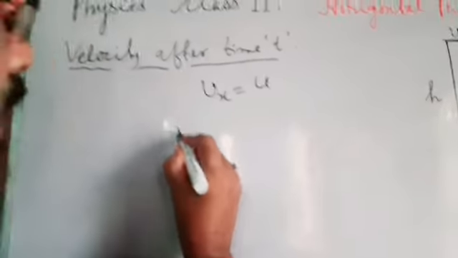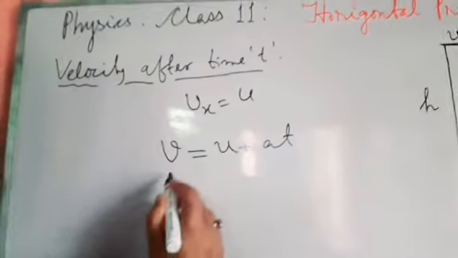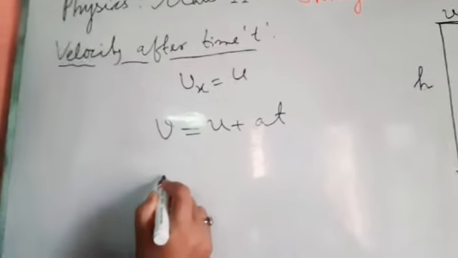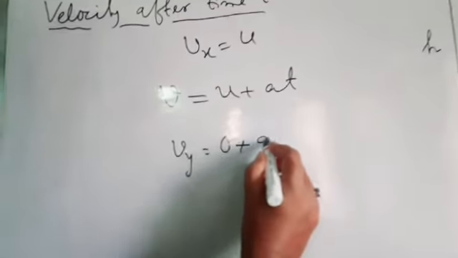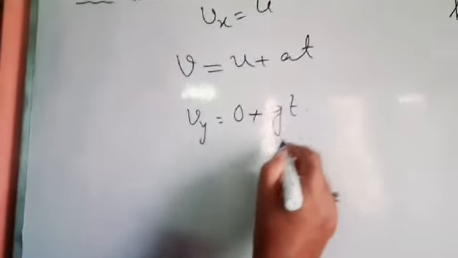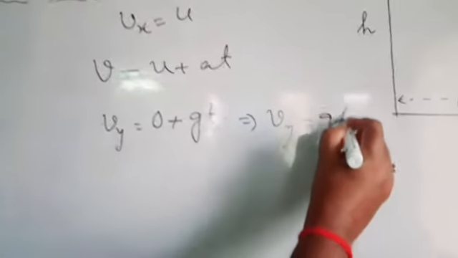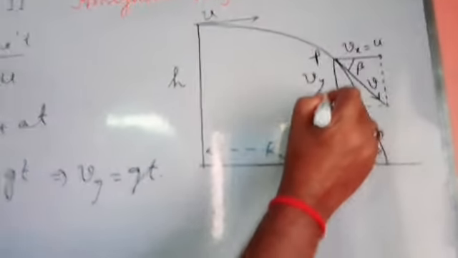So we can write by using this formula v equal to u plus at. After time t the vertical component velocity Vy equal to 0 plus a means g into t. So Vy equal to gt.